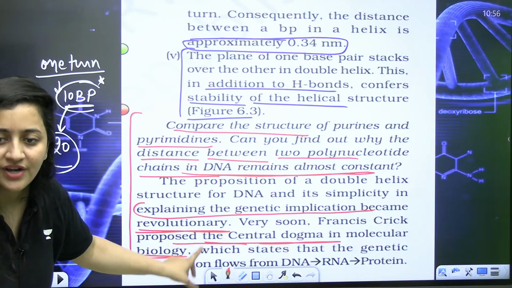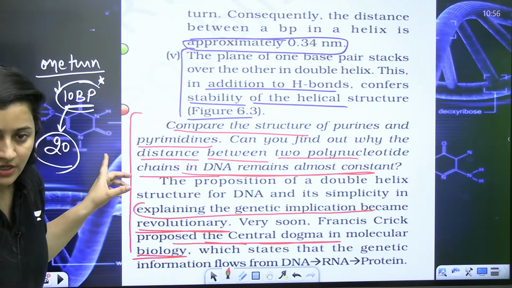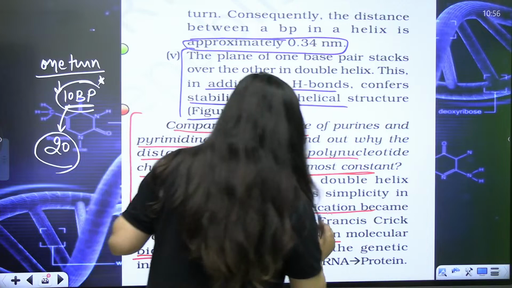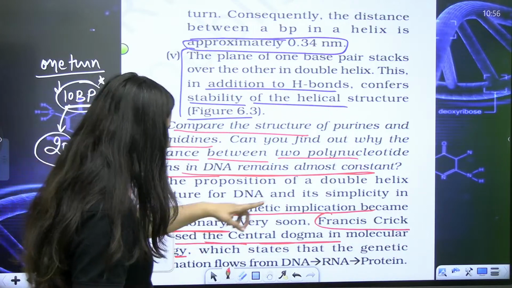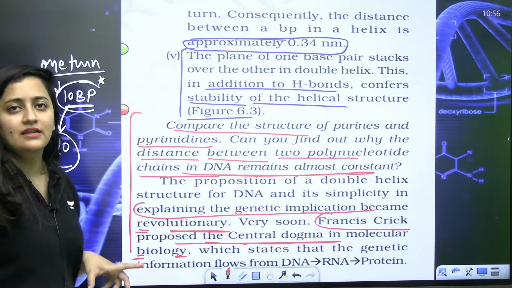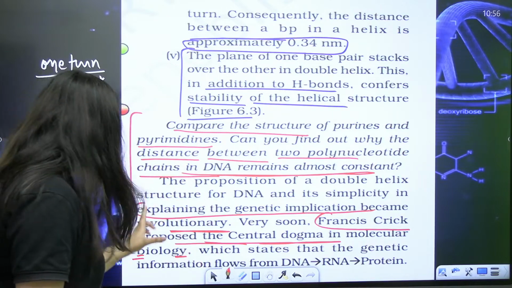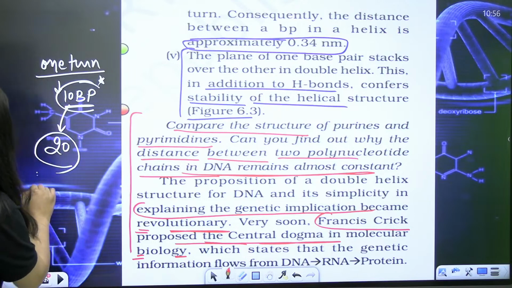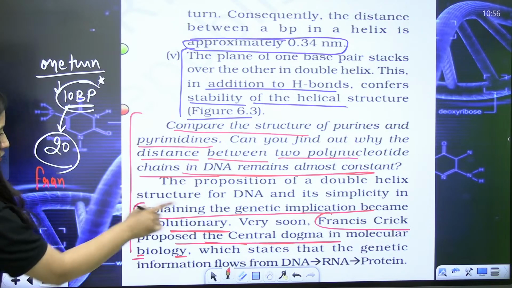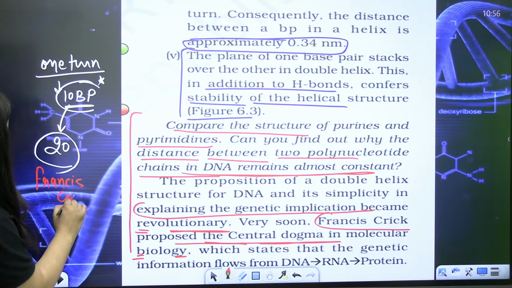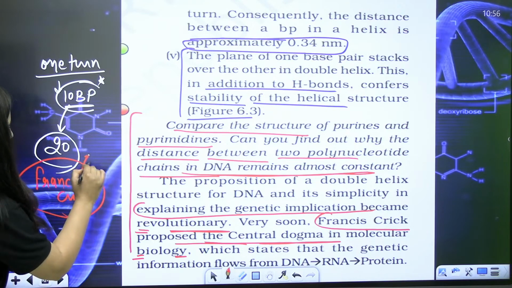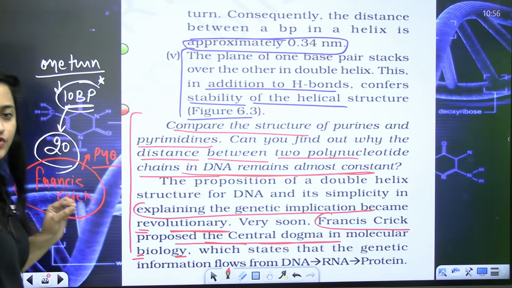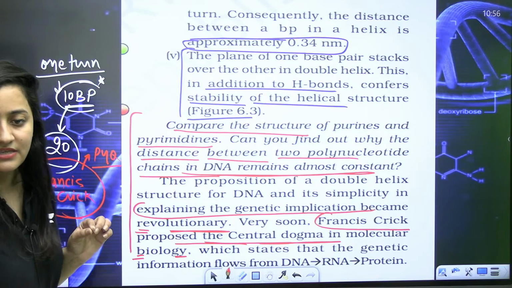This point is important. Who proposed the central dogma? The answer is Francis Crick. It is a previous year question.